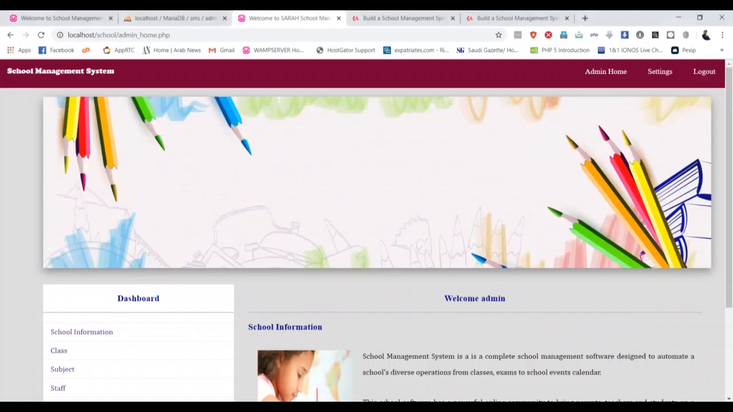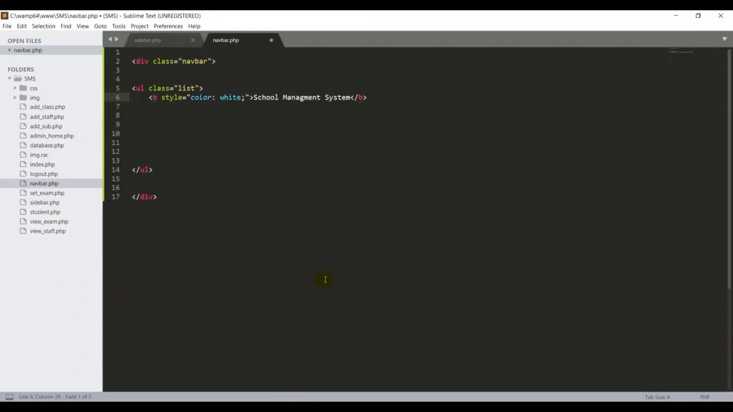So here, this is the white color. Then I want another one, because it is on the left side, so I want to put the float: left. That's the important thing. I want to add some more style. Another one is line height: 50 pixel.